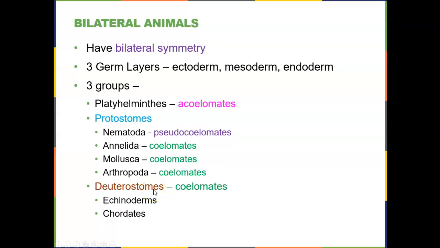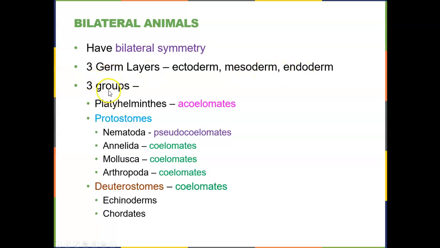All right, as we move on to our next groups of phyla, we'll see that from now on we are looking at all bilateral animals. So before we had the sponges, which had no symmetry, the cnidarians, which were radially symmetrical, and now we're moving on to the bilateral animals, which have bilateral symmetry, or right and left halves. All of these animals have 3 germ layers: ectoderm, mesoderm, endoderm.